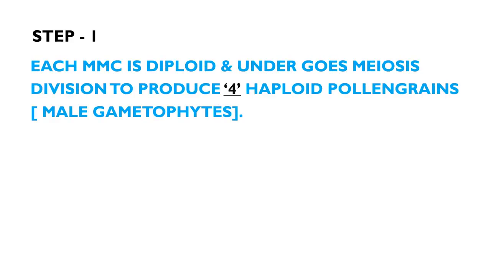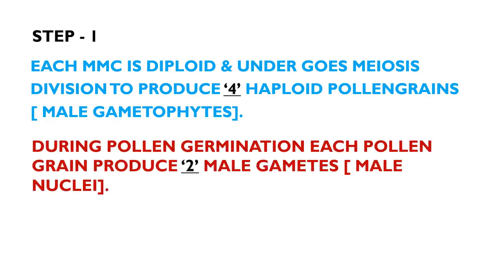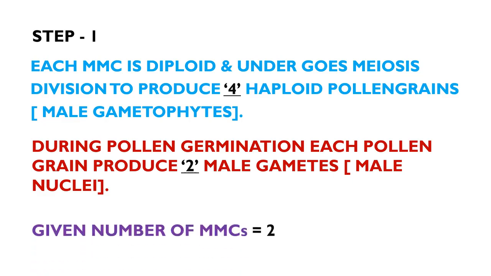Step 1. Each microspore mother cell is diploid and undergoes meiosis division to produce 4 haploid pollen grains. During pollen germination, each pollen grain produces 2 male gametes from the generative cell. So in the question, the given number of microspore mother cells is 2.